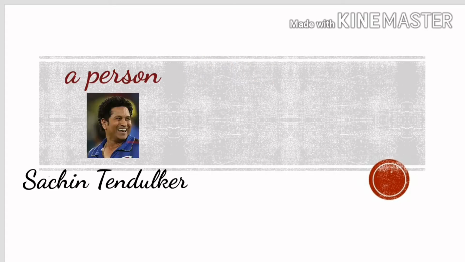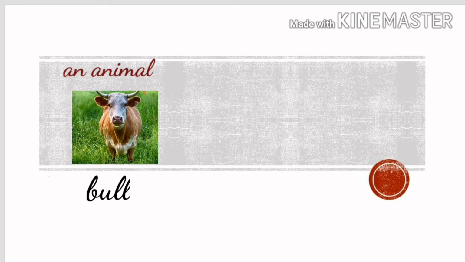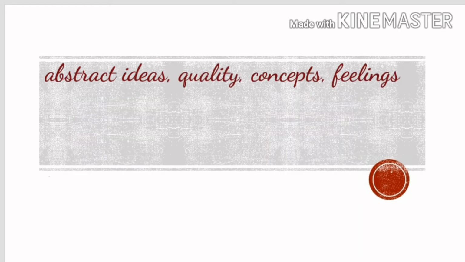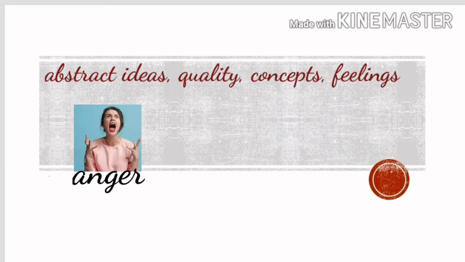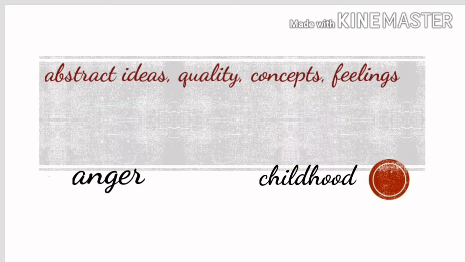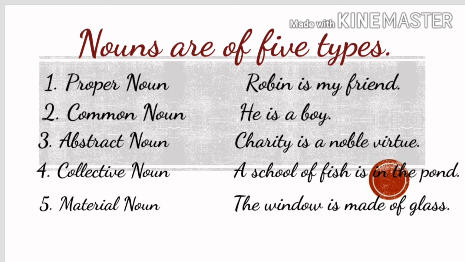Here are some examples. A person like Sachin Tendulkar, a place, Eiffel Tower, an animal, bull, a thing, television. Abstract ideas, quality, concept and feelings. Examples, anger and childhood. There are 5 types of nouns: proper noun, common noun, abstract noun, collective noun and material noun.